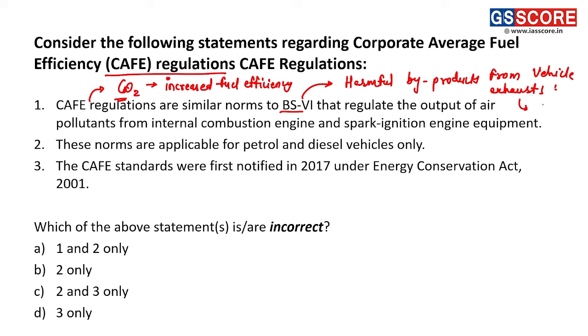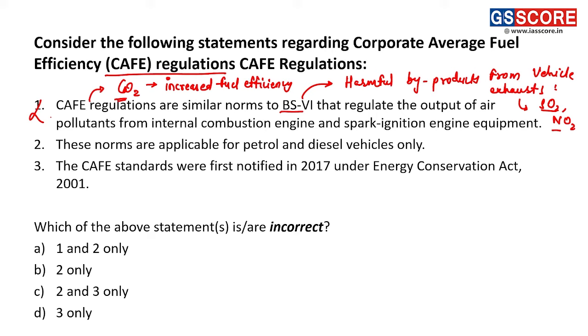It is the sulfur dioxide, then nitrogen dioxide. These are the prime focus of BS6, and that's why there is difference in the focus of CAFE regulations and BS6, which makes this statement incorrect statement.